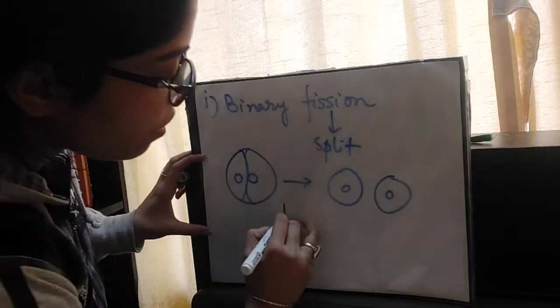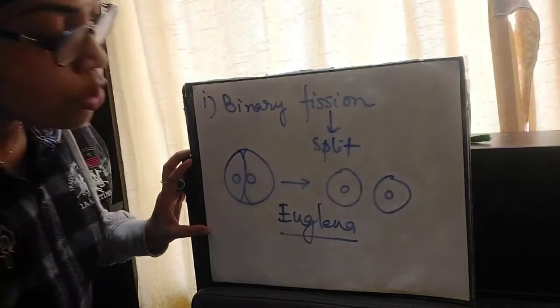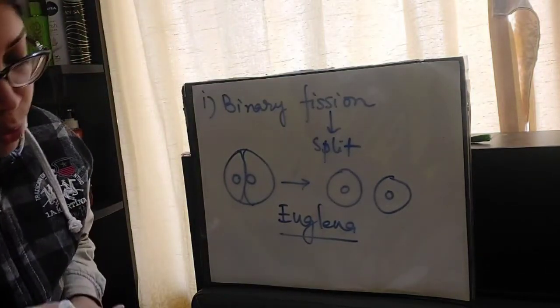Euglena is a scientific name. It is a unicellular organism. So whenever you write Euglena, you should underline it.